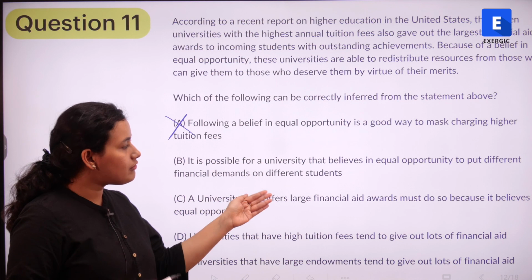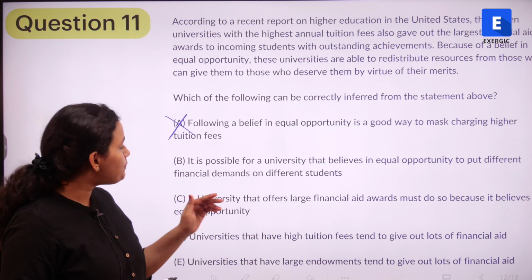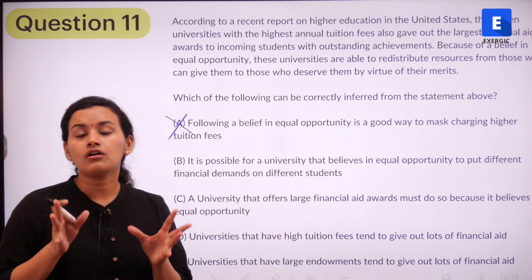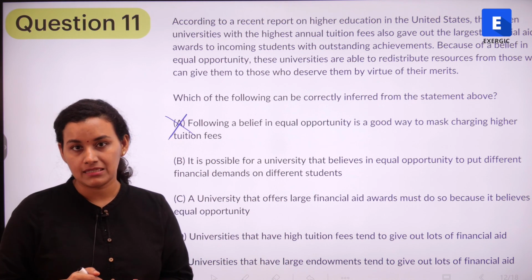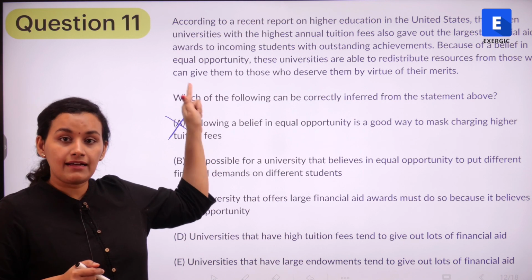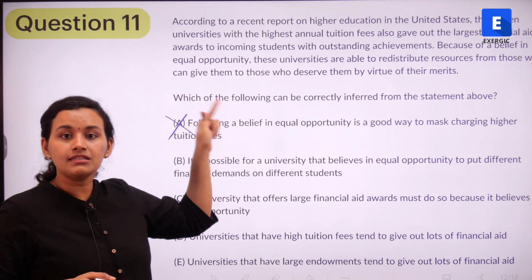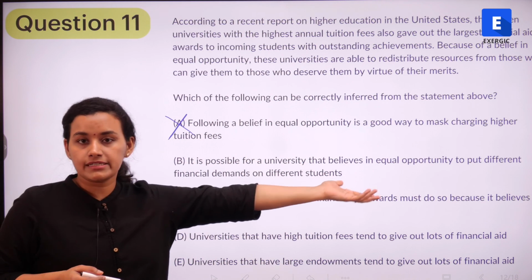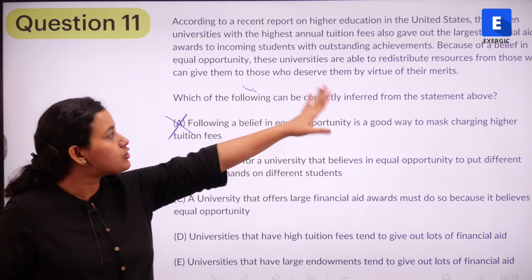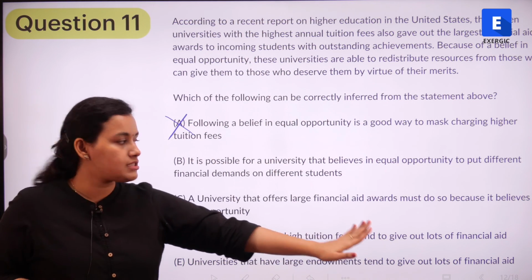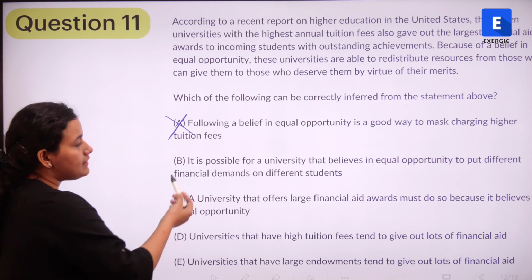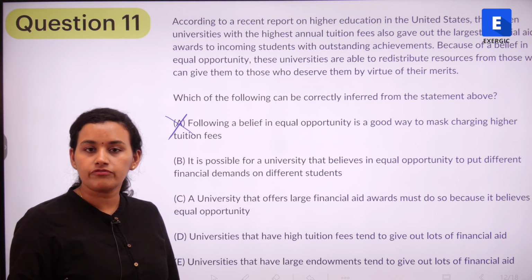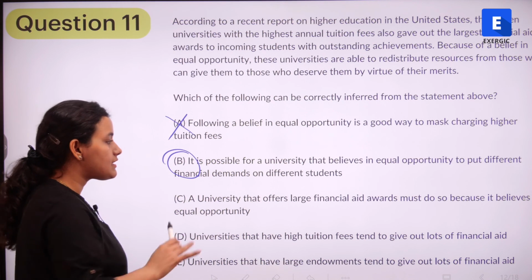It is possible for a university that believes in equal opportunity to put different financial demands on different students. And this seems to be in cognizance with what has been given to us in the passage here. If you look at the second line, they have written the same exact thing, because of a belief in equal opportunity, right? So it is possible for a university that believes in equal opportunity to redistribute resources from those who can give them to those who deserve them. And that's what option B is also saying, that it is possible for a university that believes in equal opportunity to put different financial demands on different students. So this seems to be the correct option. Let's put this on hold.